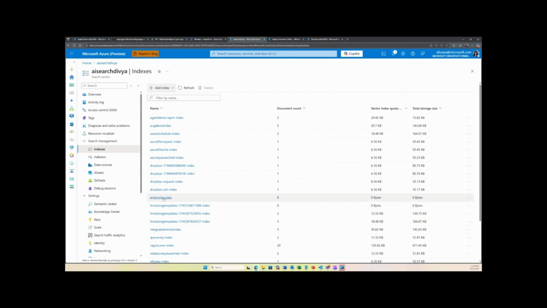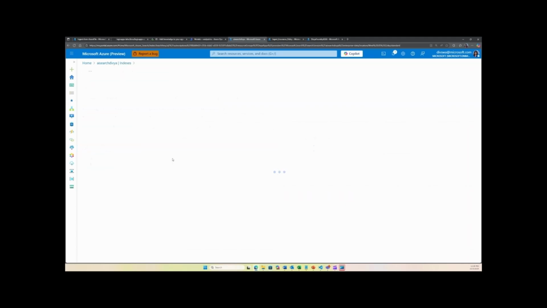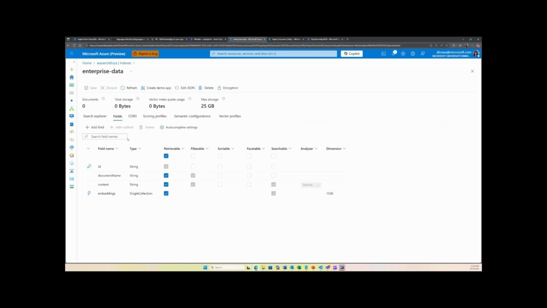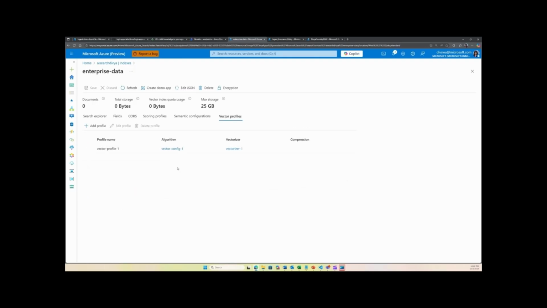If we go ahead and look, you will see the fields that were in the schema. There is an ID, name of the document, the content of the documents, and the embeddings corresponding to the content. In the vector profiles, you will see the vectorizer associated with that index. At the moment, since we just created the index, it has no documents ingested. So that would be the next step, that we go ahead and ingest documents into this index.